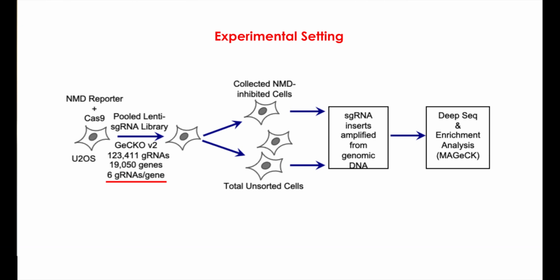So in this system, a single cell gets a single guide RNA, and then we collect cells that have inhibited NMD, and these are the cells with high mCherry to GFP expression. And so after deep sequencing, we can now identify genes that, when knocked out, cause this inhibition of NMD, meaning they are important for NMD.